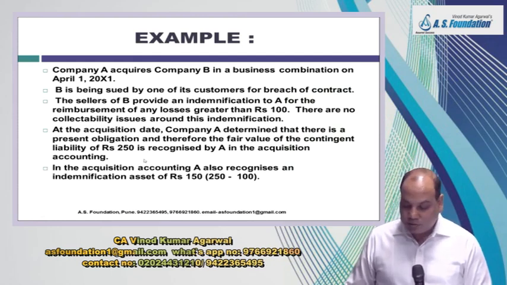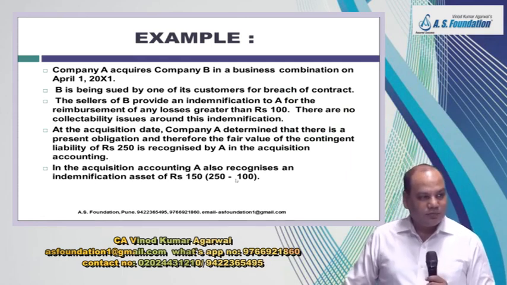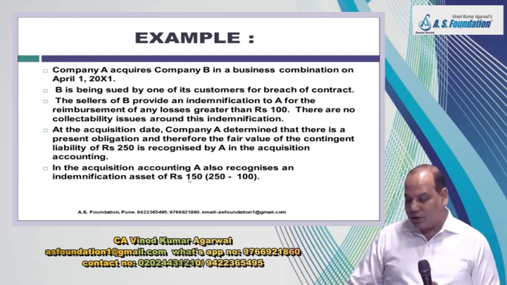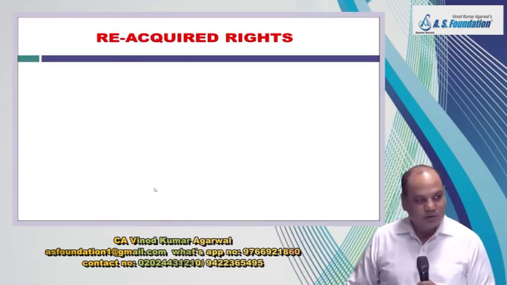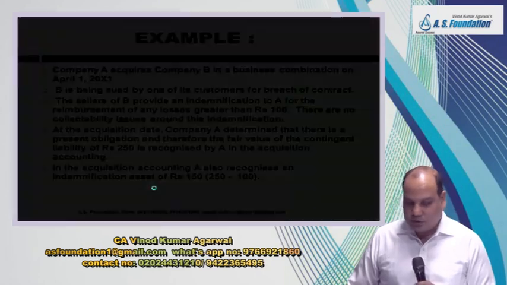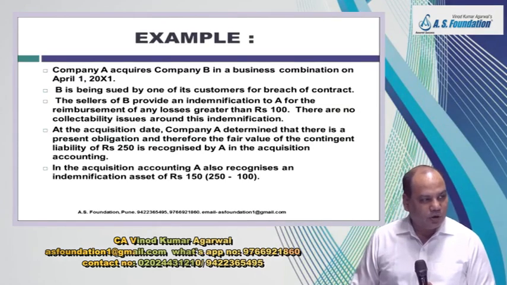And at the same time, it will calculate the value of this indemnification asset, which is anything above 100 rupees, they will bear the loss. So 250 minus 100. They will simultaneously recognize an indemnification asset of rupees 150. Up to 100 they will not reimburse you. Exceeding 100 they will reimburse you.